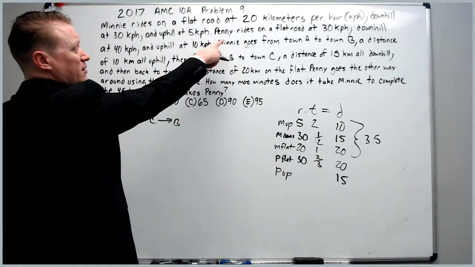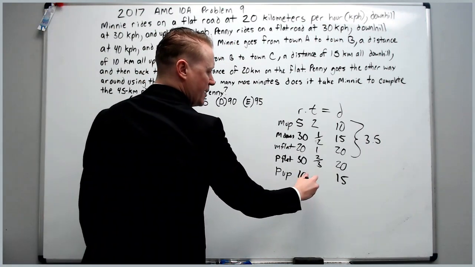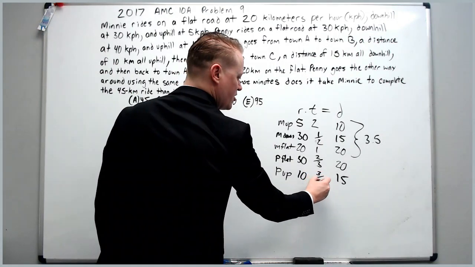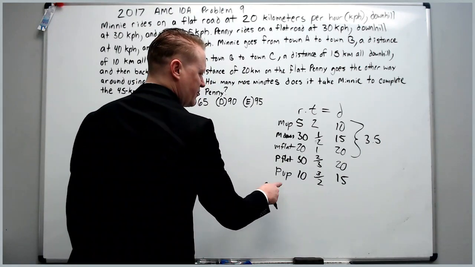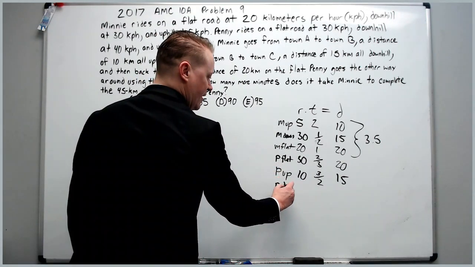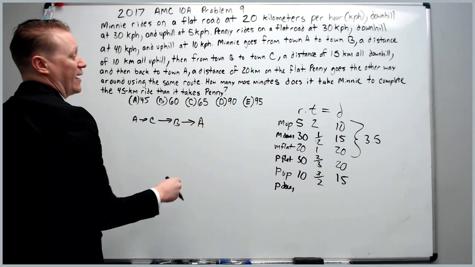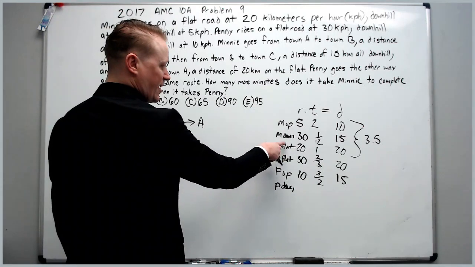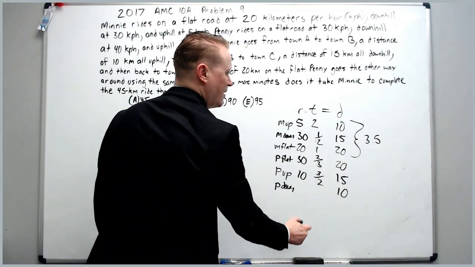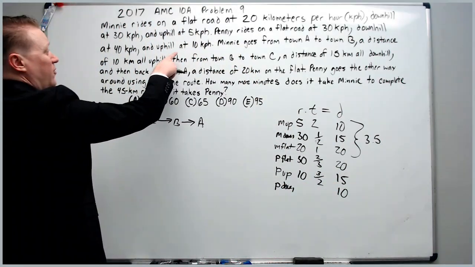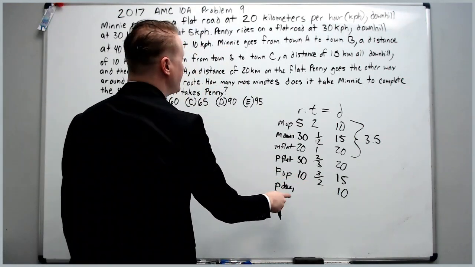Penny goes uphill at 10 kilometers per hour. So 15 divided by 10 is 3 over 2, 1.5 hours. All right, the last one is if she's gone flat and up, she's going to have to go downhill when she returns from B back to A. The distance from B to A is the same as Minnie's uphill distance. That distance was 10. And her rate for Penny going uphill is 10 kilometers per hour. Or downhill, rather, we need.